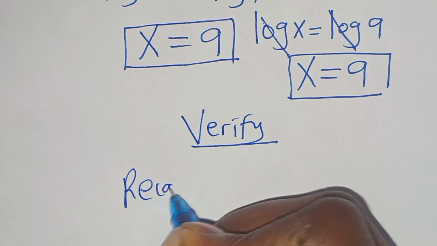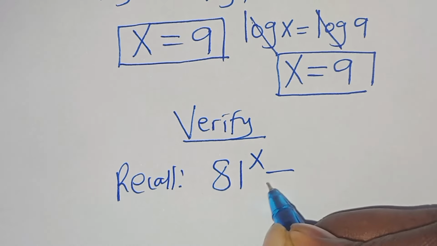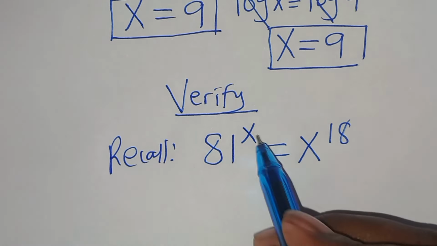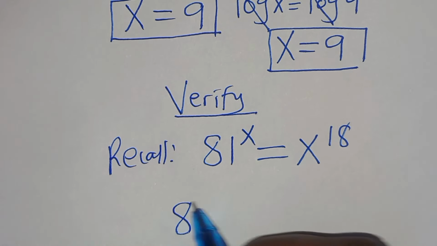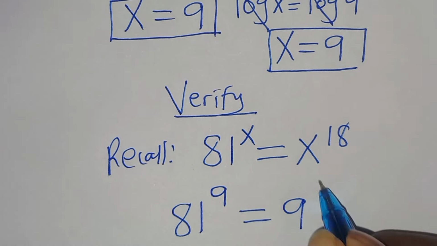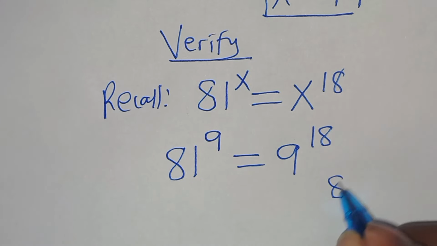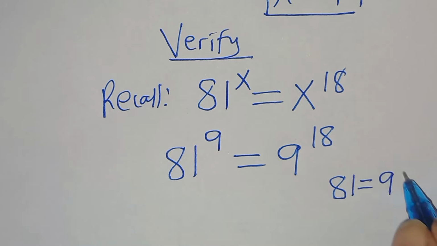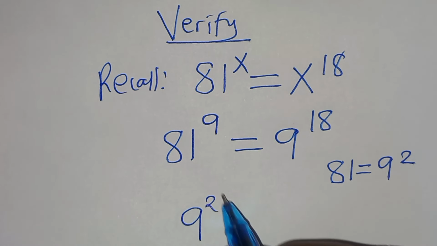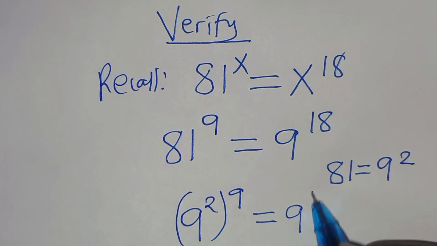Now, if you recall, we have that 81 raised to the power of x is equal to x to the power of 18. Substituting x, which is 9, we have 81 raised to the power of 9 equal to 9 to the power of 18. We can express 81 as 9 to the power of 2. Substituting this, we have 9 to the power of 2 raised to the power of 9, equal to 9 to the power of 18.